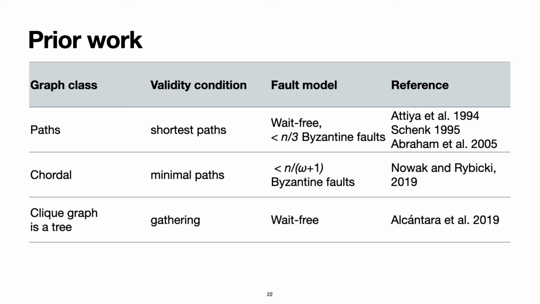Recently, Alcantara and others studied a very similar problem in the context of asynchronous robot gathering. In this gathering problem, the validity constraint is relaxed even further. If the input values form a clique, then the output values have to be a subset of the input values. In this setting, there is a wait-free algorithm for graphs whose clique graph is a tree. This class of graphs is a strict subset of chordal graphs.